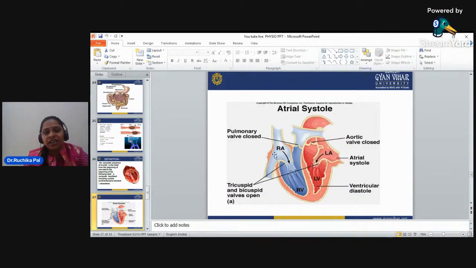Now you can see the diagram. This is the right atrium, this is the left atrium, this is the right ventricle, this is the left ventricle. In between, the valves are there, and you can see how the valves are closed. This is the pulmonary valve, this is the tricuspid valve, the bicuspid valve, and this is the aortic valve. Atrial systole, ventricular diastole. This is the diagram of the heart.